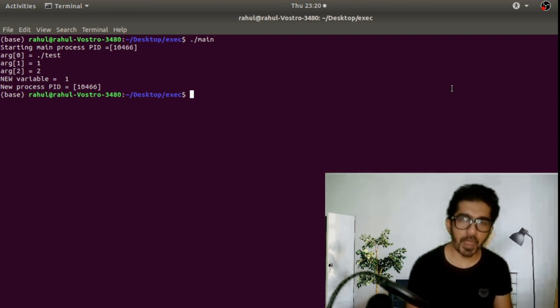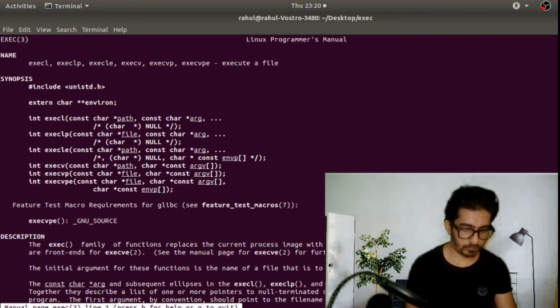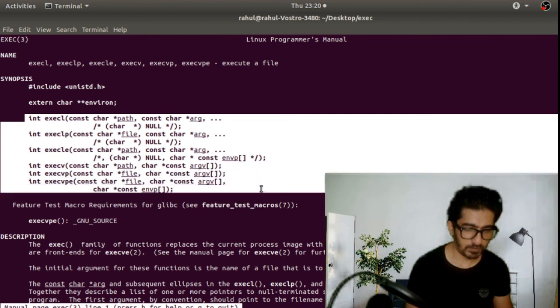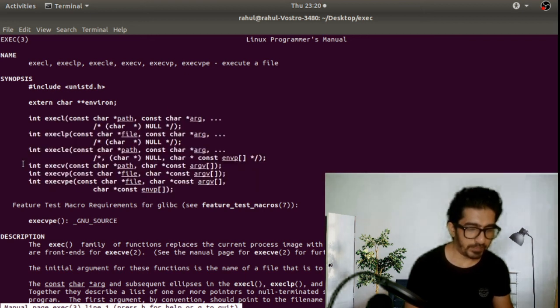Let's see the man page of this exec call also. Here we see we have six types of this exec call as a family. They only differ by the second parameter. In execv the second parameter is passed as an array of strings, but in execl we are giving the list of arguments to this exec call, right?